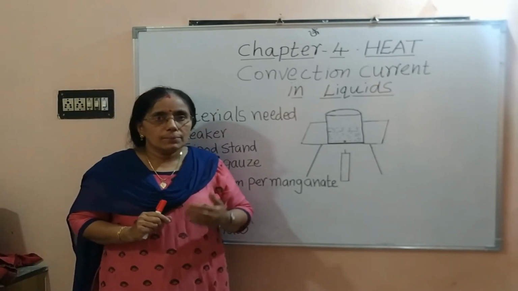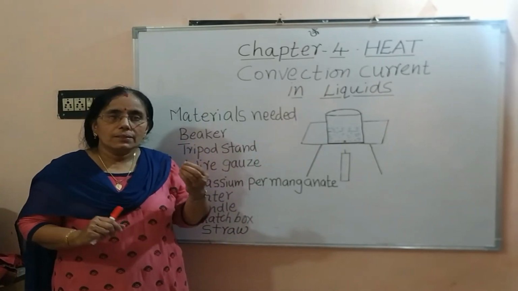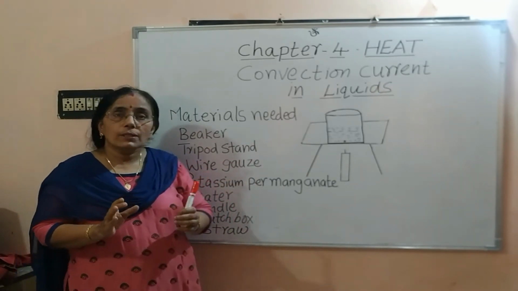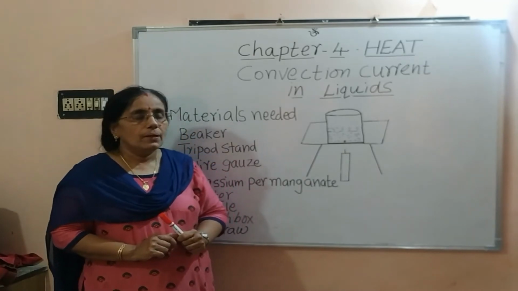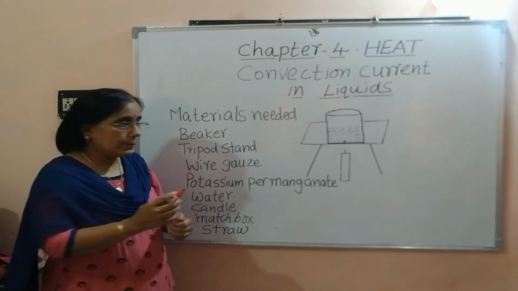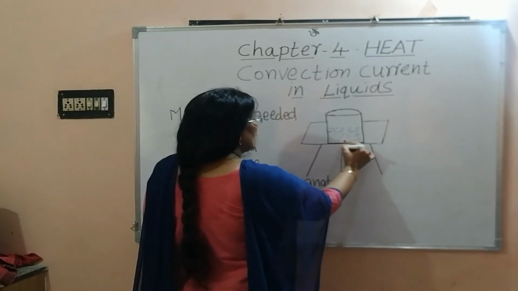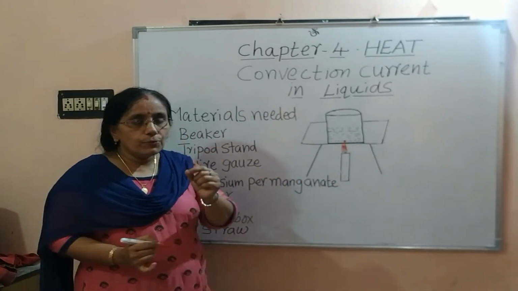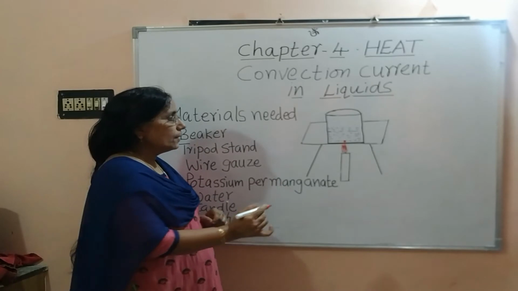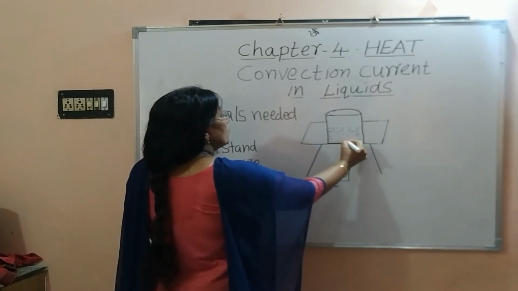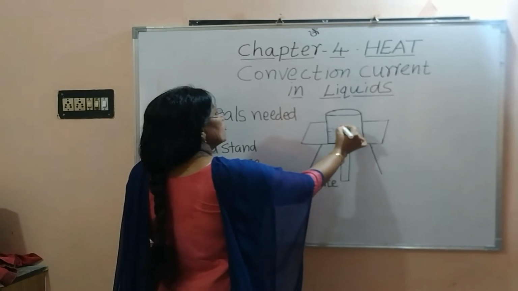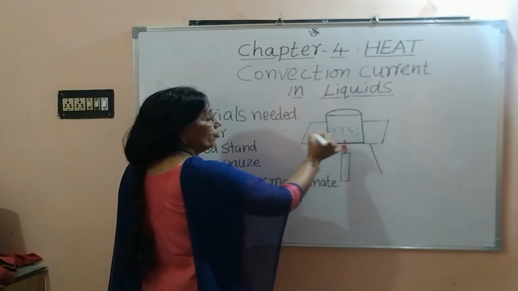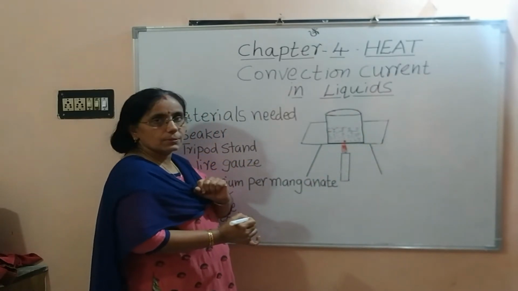Potassium permanganate is a chemical substance which is easily soluble in water, and has a bright violet color. Now, light the candle just below the crystal. Wait for a few minutes. We can see that a stream of violet color moves upward and loops downward after moving a certain distance.